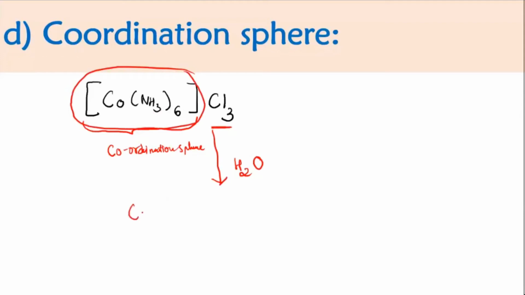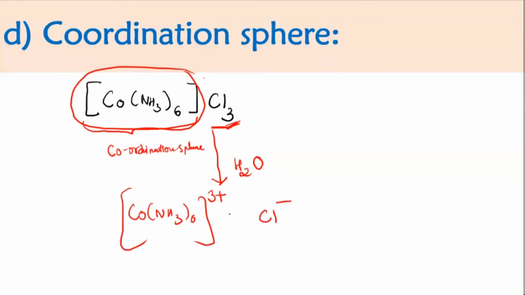So you will be getting [Co(NH3)6]3+, and that 3 has come from the complex itself. So I can write here it is 3 plus. Because chloride are negative ions always, so this will be Cl minus. So this is how they will break down.